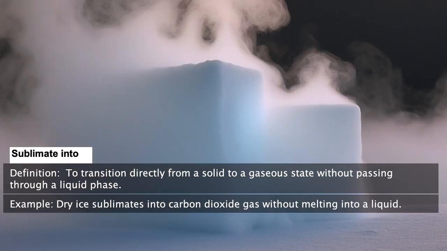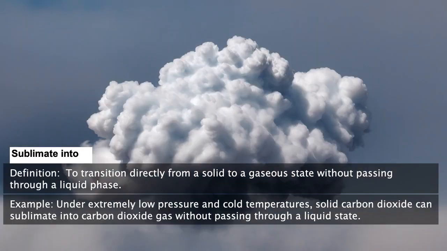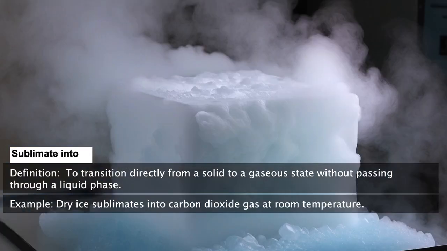Dry ice sublimates into carbon dioxide gas without melting into a liquid. Under extremely low pressure and cold temperatures, solid carbon dioxide can sublimate into carbon dioxide gas without passing through a liquid state. Dry ice sublimates into carbon dioxide gas at room temperature.